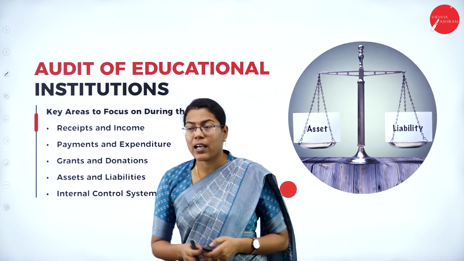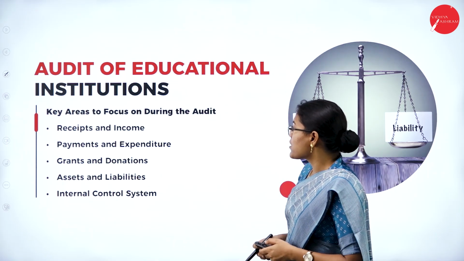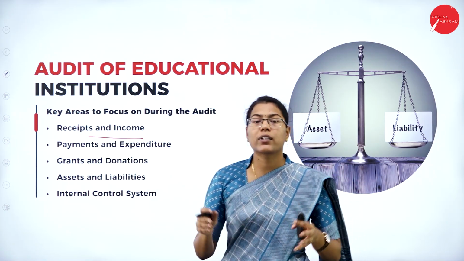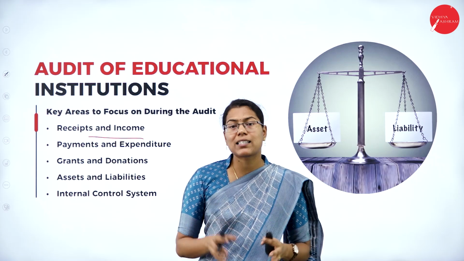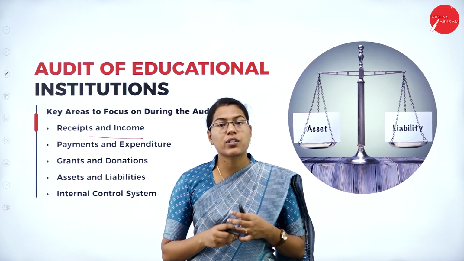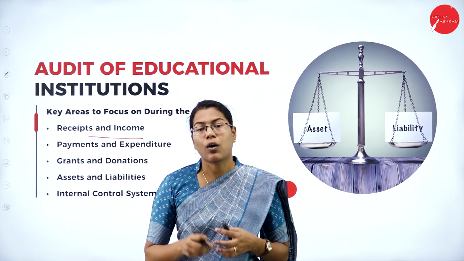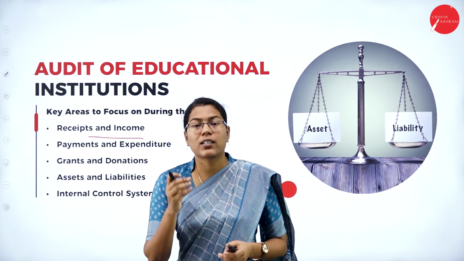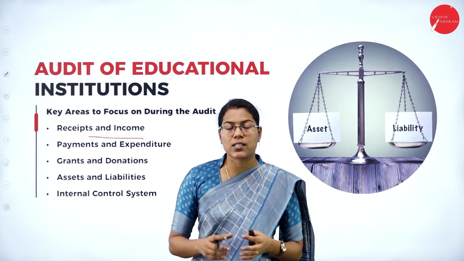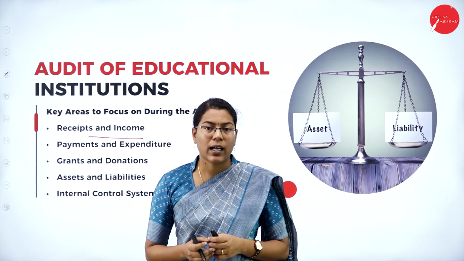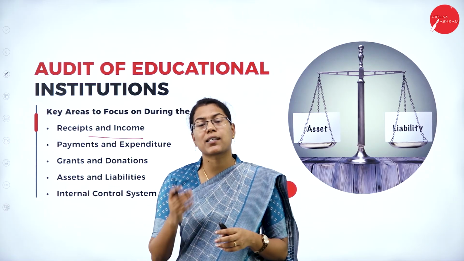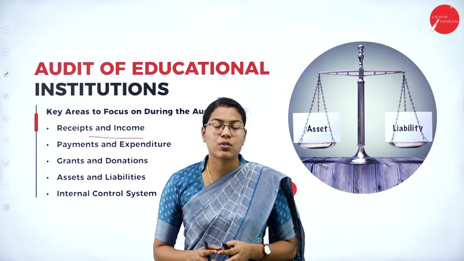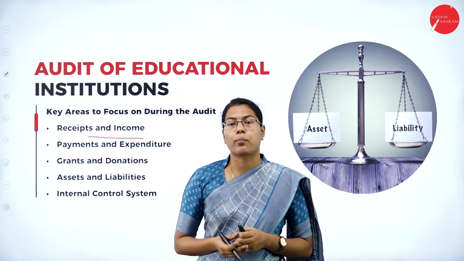Some of the key areas to focus on during the audit include the receipts and income. For educational institutions, the receipts and income may be the tuition fees, admission fees or examination fees, etc. So, checking whether the fees received from the students are properly recorded or not, and if there are any other incomes and grants received either from the government or other private institutions, that must be recorded properly.